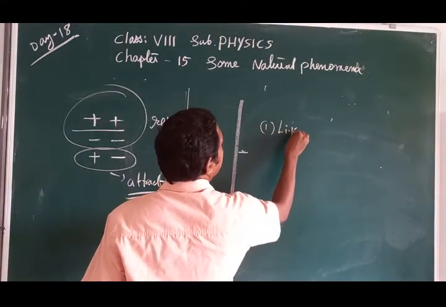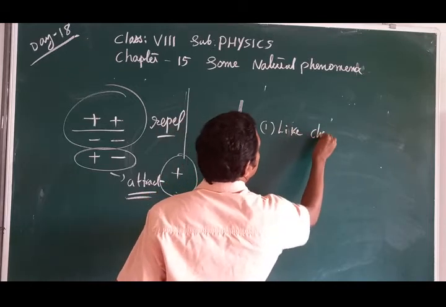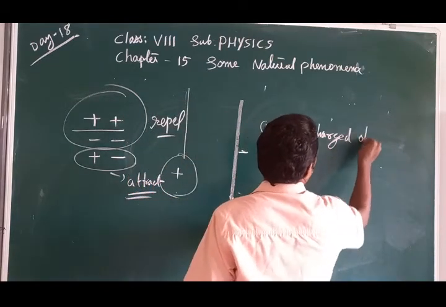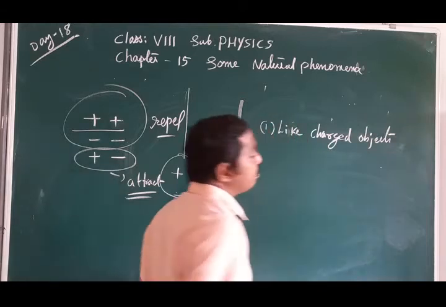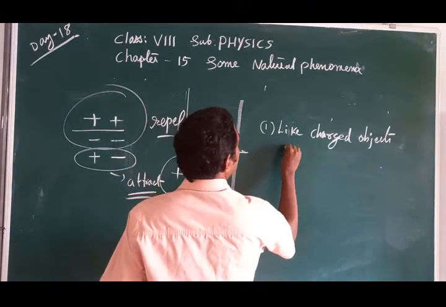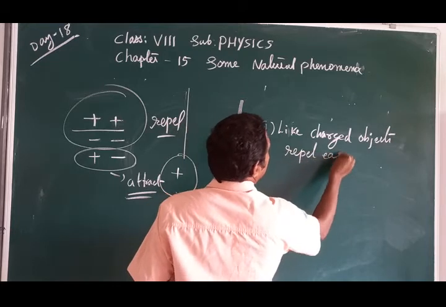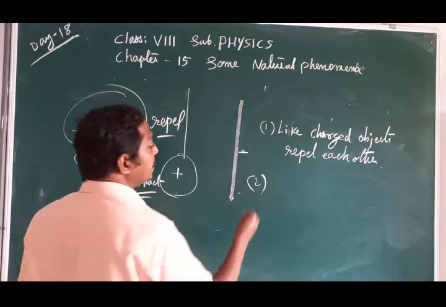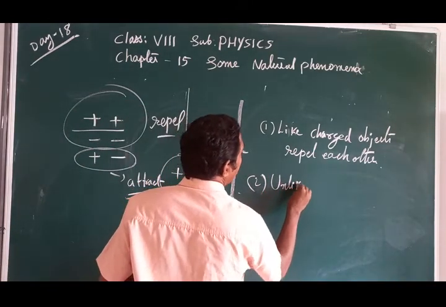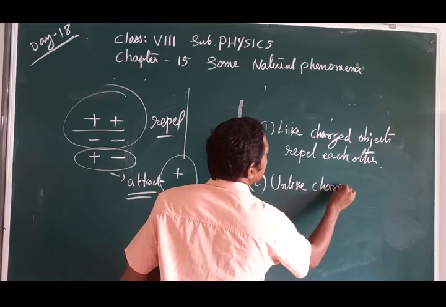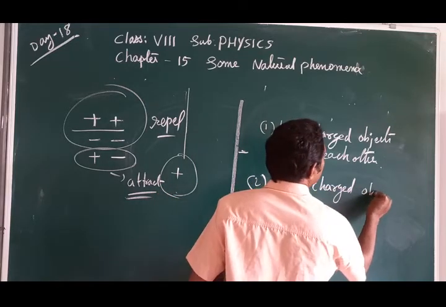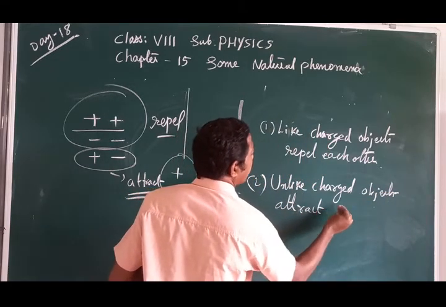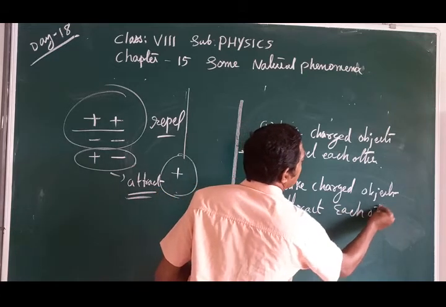First information we are getting: like charged objects repel each other. Second information: unlike charged objects attract each other.